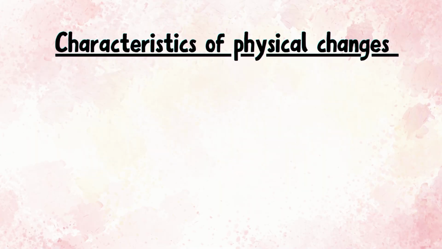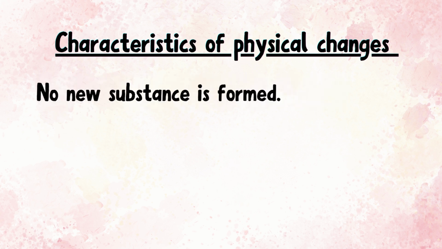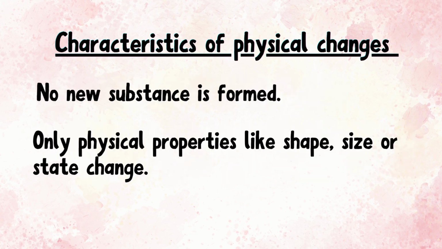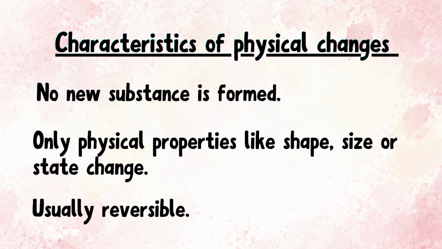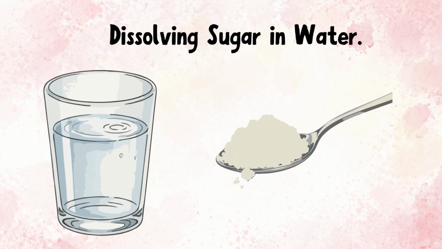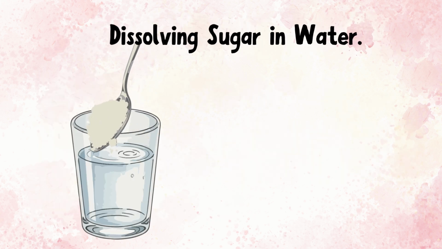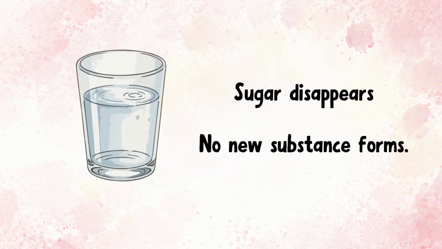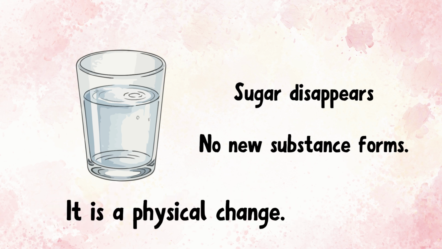So, characteristics of physical changes will be: no new substance is formed. Only physical properties like shape, size or state change. Usually reversible. Let's understand these features with more examples. First example is dissolving sugar in water. After dissolving, sugar disappears but is still present. No new substance forms. It is a physical change.